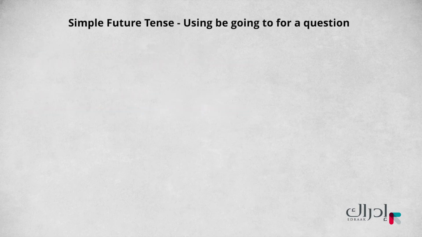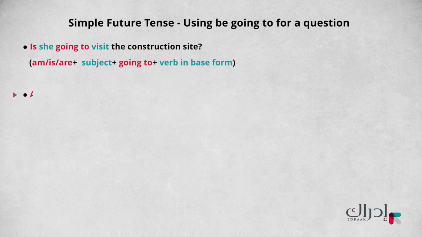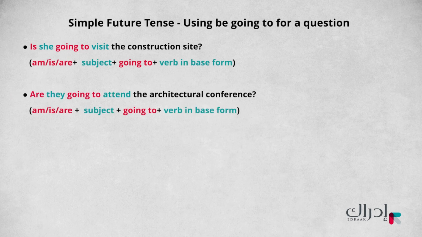For a question using the simple future tense be going to, the pattern is am, is, are, plus the subject, plus going to, plus the verb in base form. For example, is she going to visit the construction site? Are they going to attend the architectural conference?